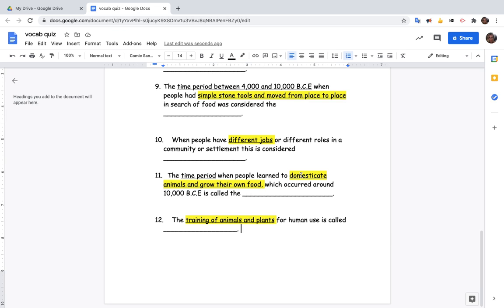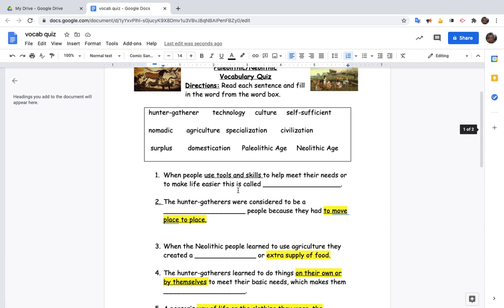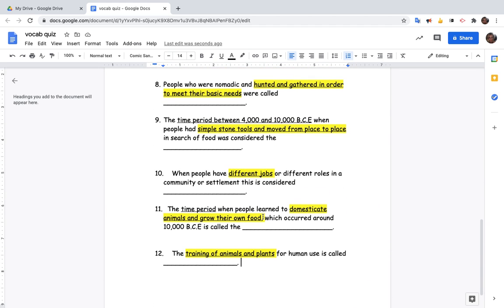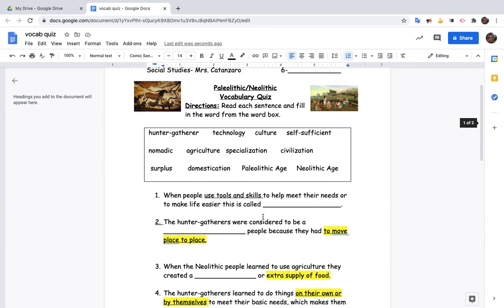Okay, so once again, 11, domesticating animals and growing their own food. That time period, is that Paleolithic or Neolithic? And then question 12, if I train animals and plants for human use, which word from the word box means the same thing?